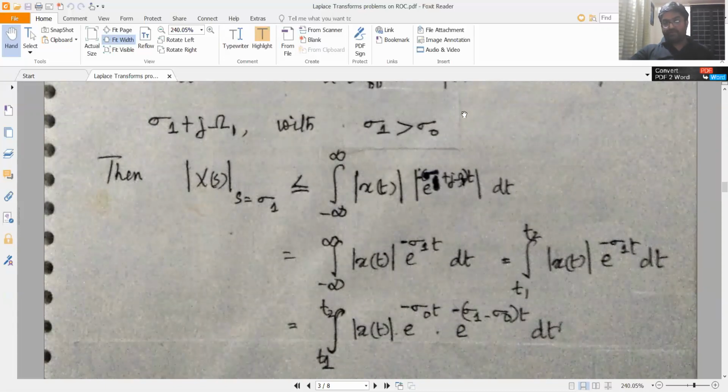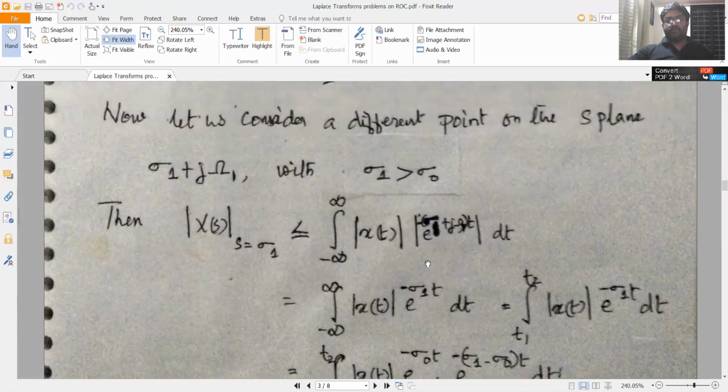Because a complex exponential, e raised to minus j omega 1 t, is cos omega 1 t minus j sin omega 1 t. So the absolute value would be equal to 1. So this reduces to the absolute value of e raised to minus sigma 1 t, which we can write as e raised to minus sigma 1 t dt.